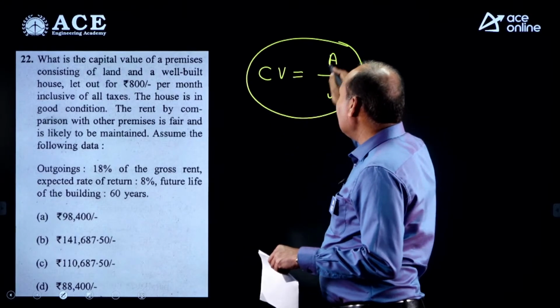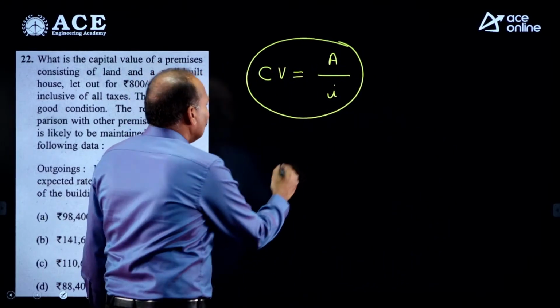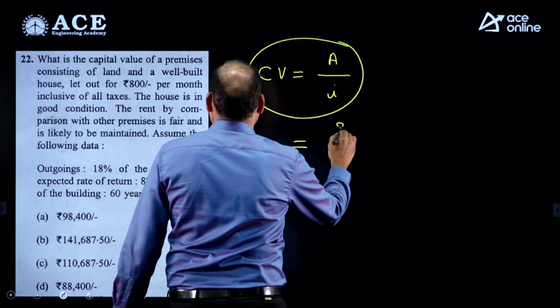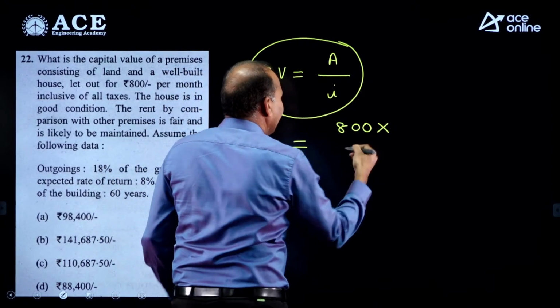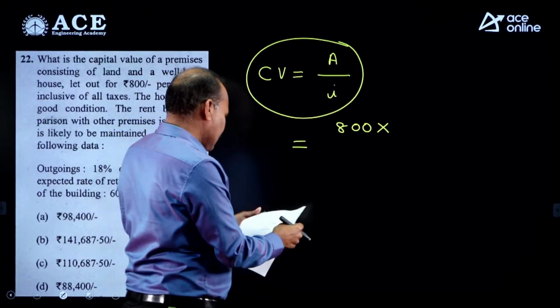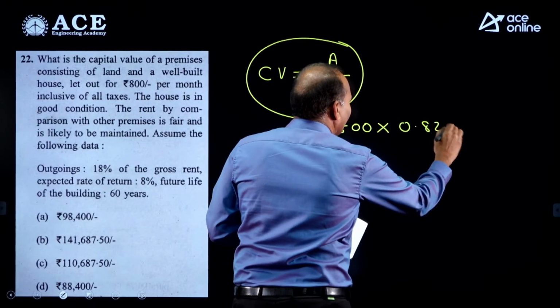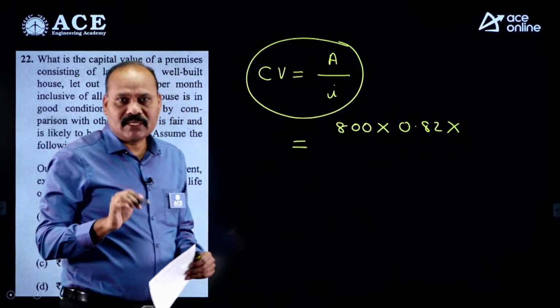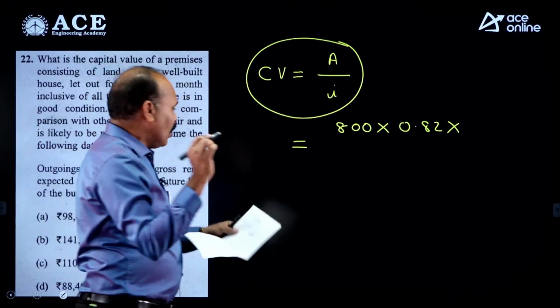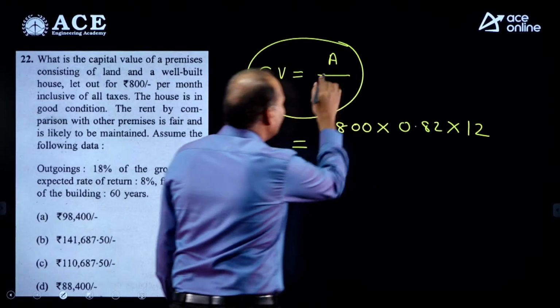So what is the monthly net revenue? This can be written as 800 into 0.82, because I am taking only 82%, with 18% outgoing. And how many months? 12 months. This is actually the A value.